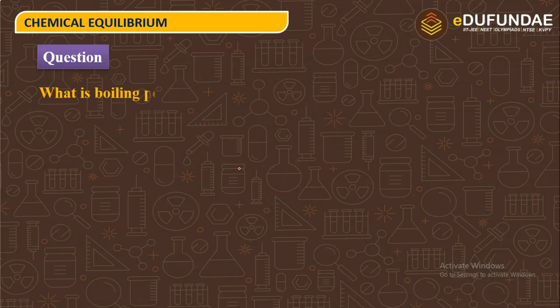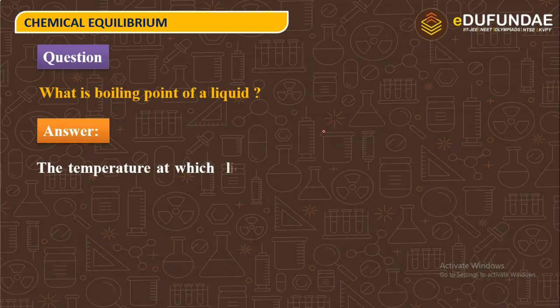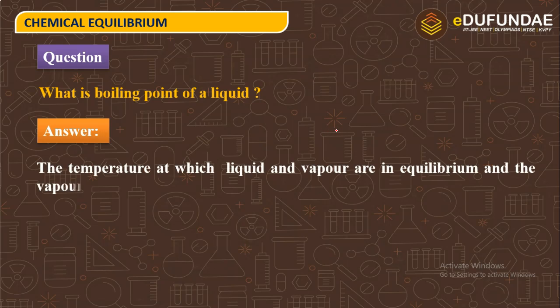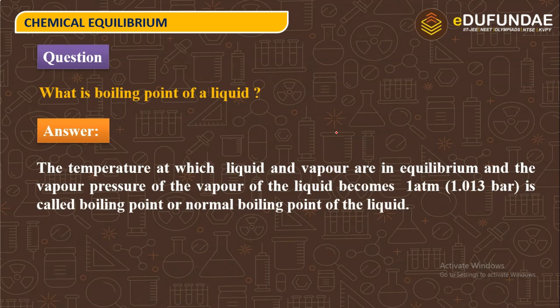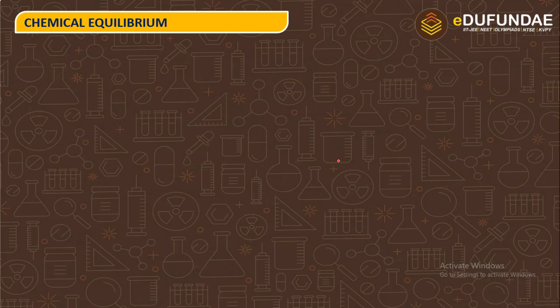Next question is this: what is the boiling point of a liquid? So the boiling point of a liquid is the temperature at which liquid and vapor are in equilibrium and the vapor pressure of the liquid becomes 1 atm, or we can say 1.013 bar, which is called the boiling point or normal boiling point of the liquid.